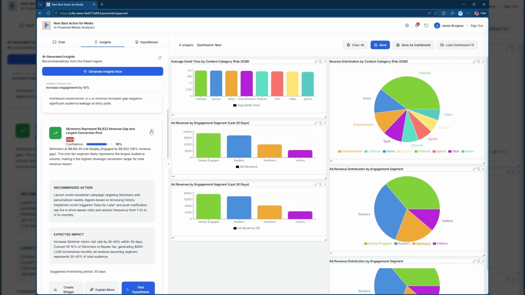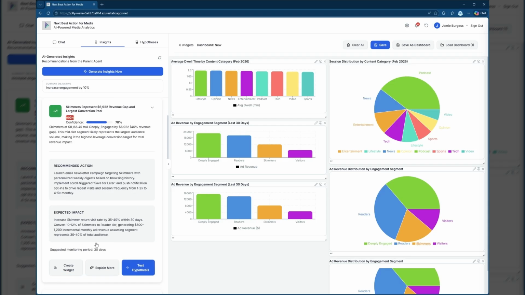So, launch an email newsletter campaign targeting skimmers, people who just skim across the content, with a personalized weekly digest based on browsing history. Okay, fair action. Now, I can go and test this hypothesis and then watch the data to see if that makes a change.